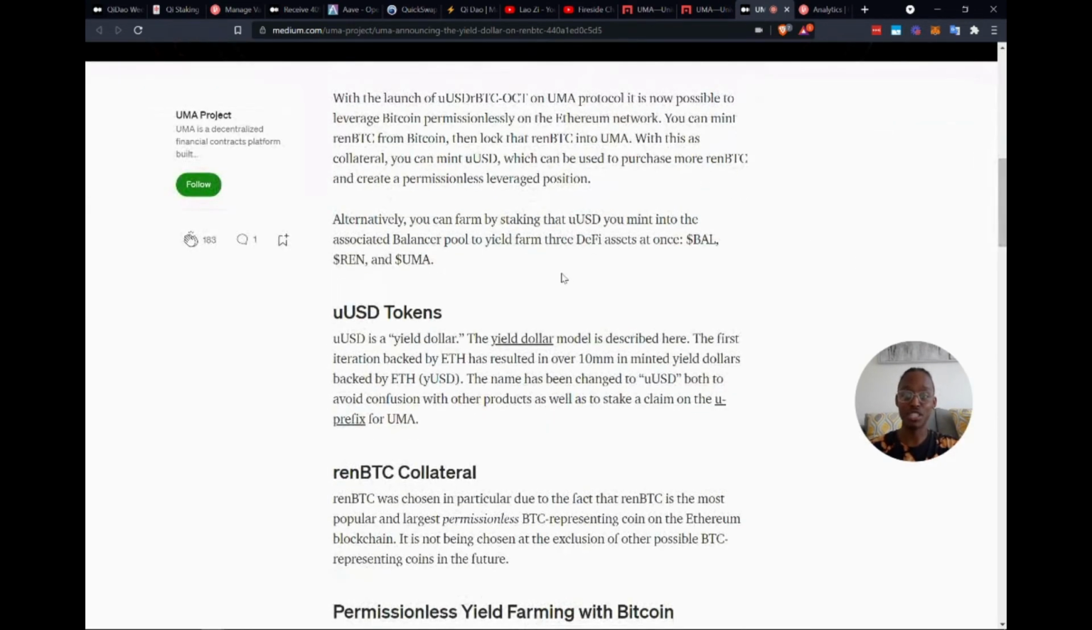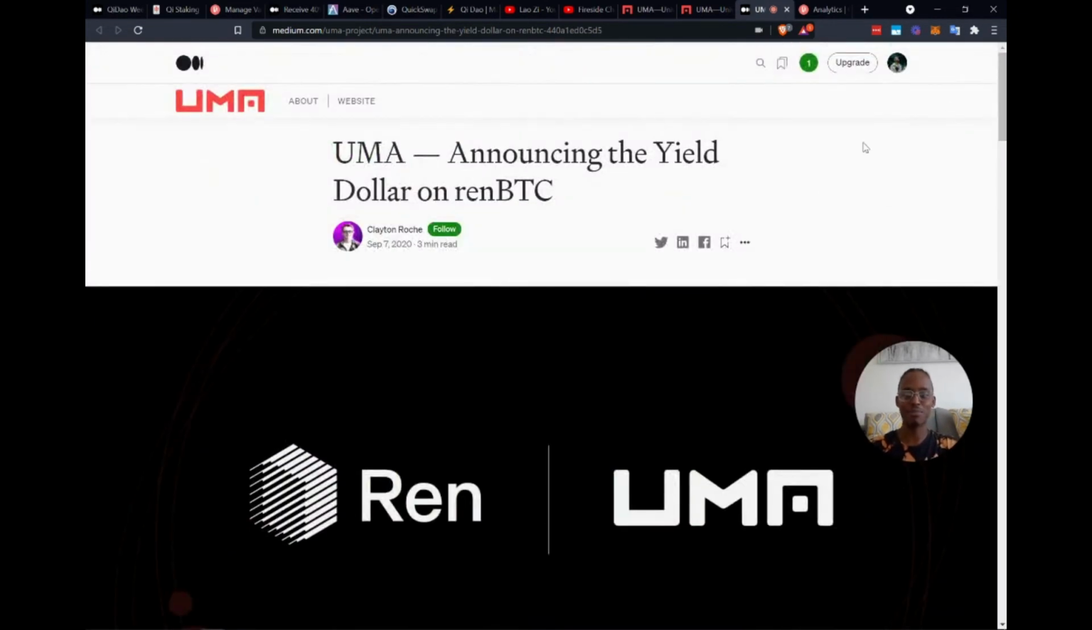basically permissionlessly leverage your position on your BTC. So let's say you have a bunch of BTC and you are still yet to come into the Ethereum or Polygon ecosystem. You can still do that permissionlessly without going to a custodian like BitGo. Even though it's quite complicated in how they did it, it is possible. So do check it out and see what happens.